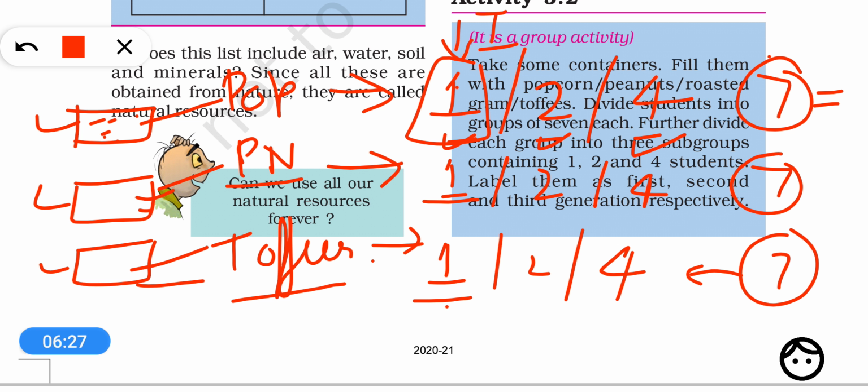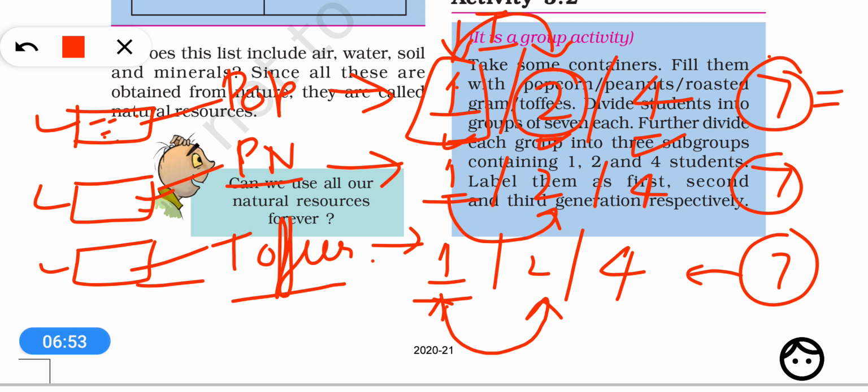Now what we should do is ask this first generation student to transfer the box to the second generation after he has taken the desired amount of products present in the box. Now the amount of popcorn will be less, but the number of consumers has increased in the second generation.